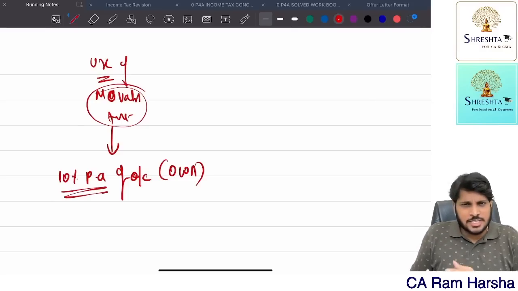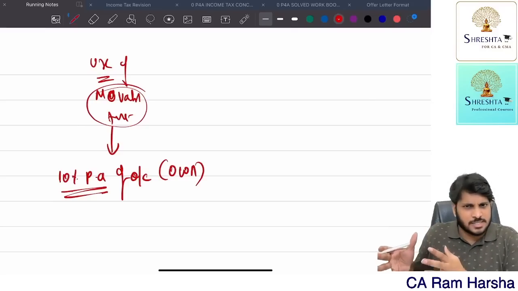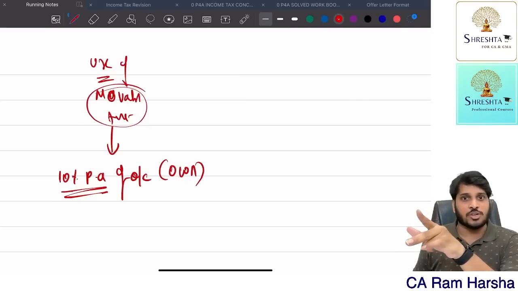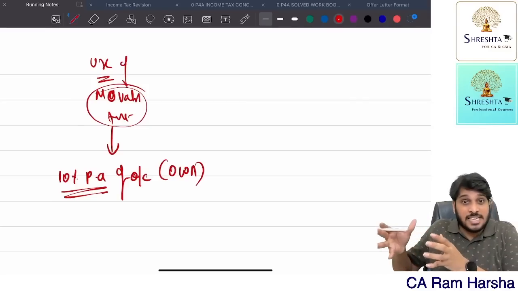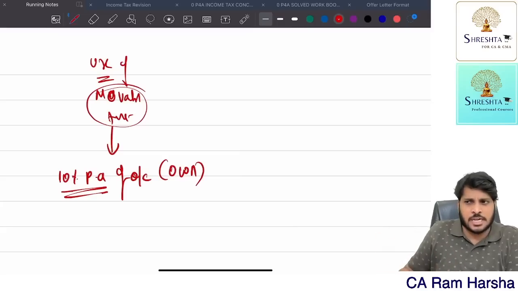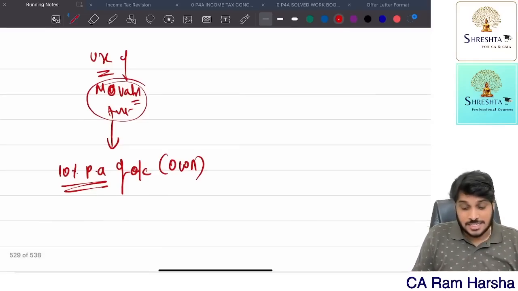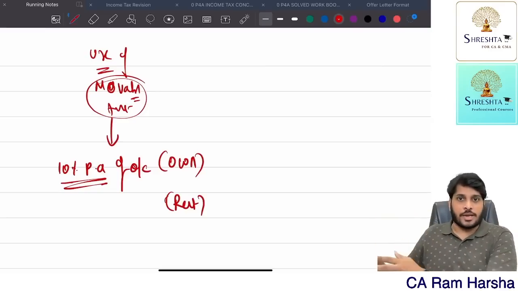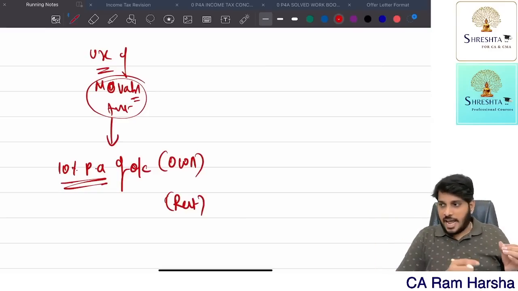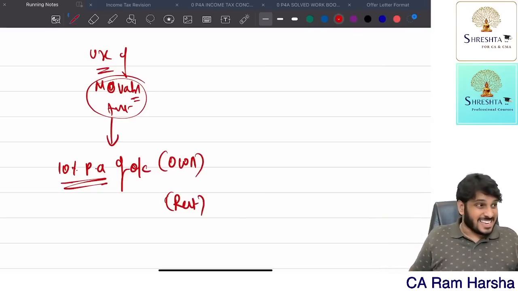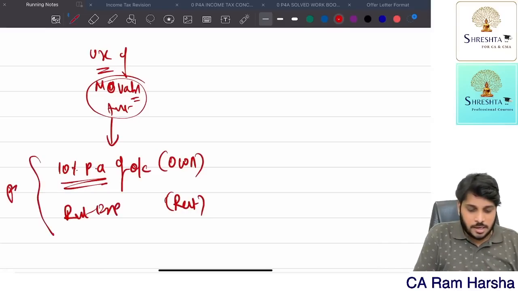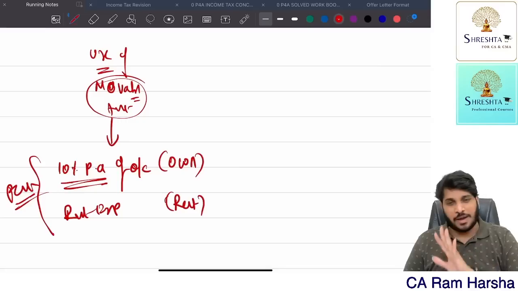Suppose the employee is using it only for 6 months, he has taken that facility, then 10% per annum into 6 months into original cost. So for however many months he is using that facility, only for that many months we calculate the movable asset perquisite. Suppose the company is taking the asset on rent and giving it to the employee. Suppose the company has taken AC on rent and installed it in the employee's house. AC rent itself is a perquisite. So rental expenditure is treated as a perquisite.